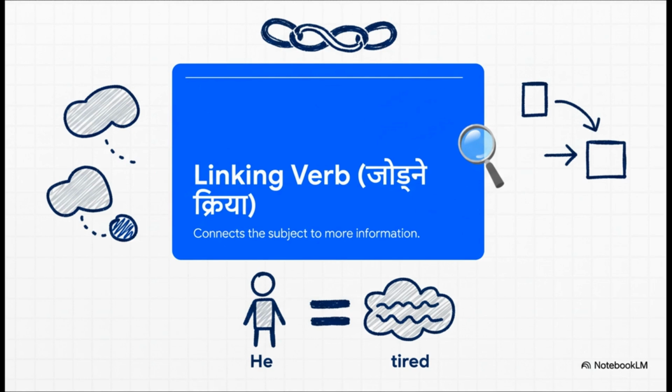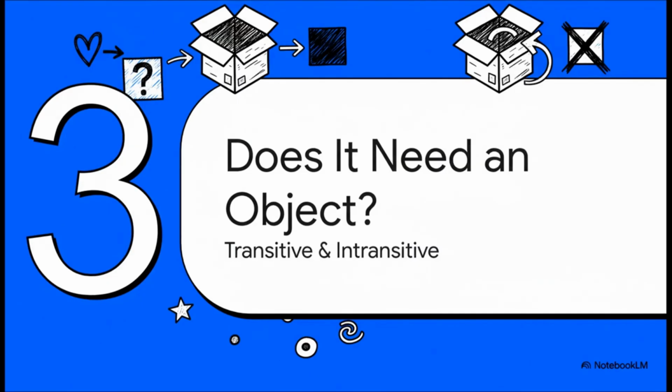Now, the other type of support verb is the linking verb. These guys don't show any action at all. Instead, they act like a little equal sign in the sentence. They connect the subject of the sentence to more information about that subject. So in he is tired, the verb is just links he to the word tired. Essentially, he equals tired.